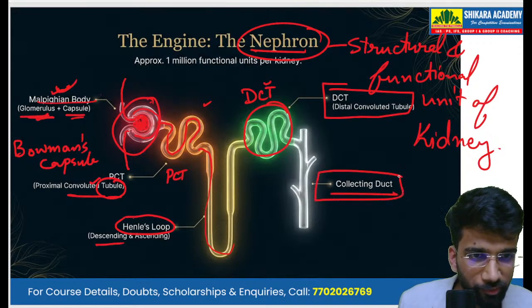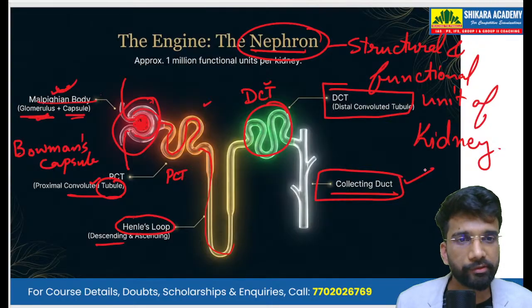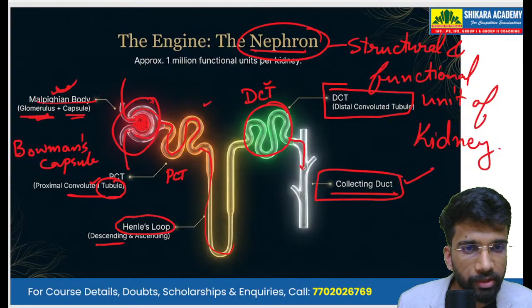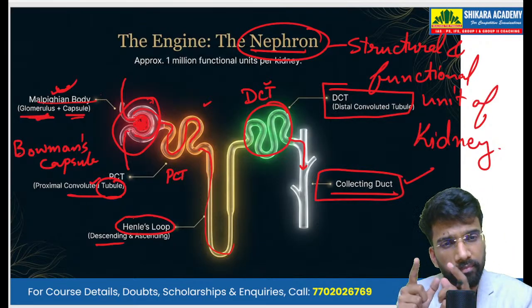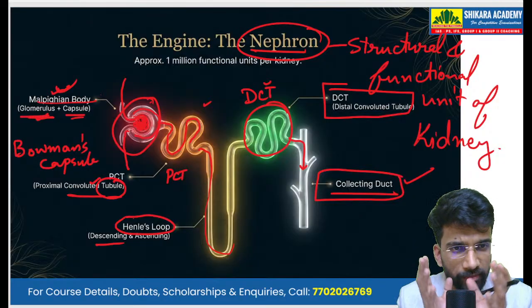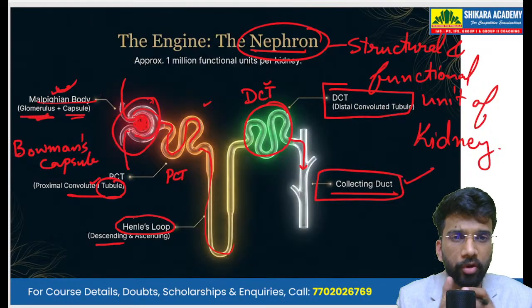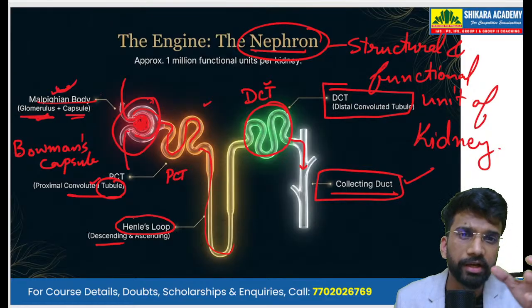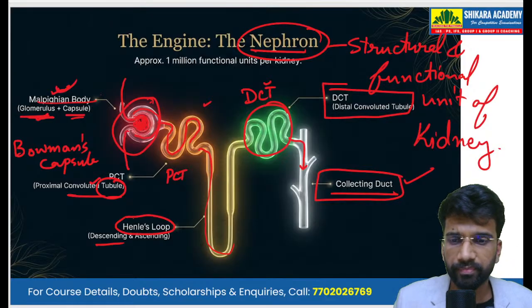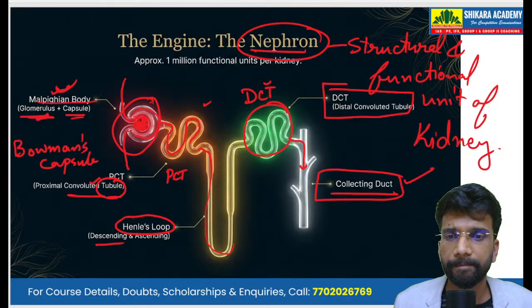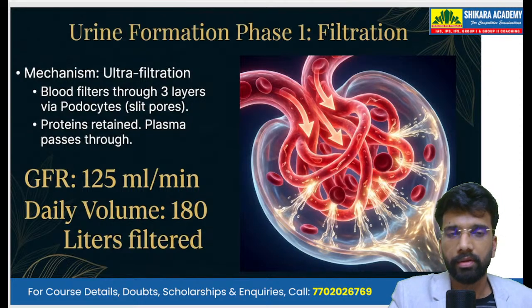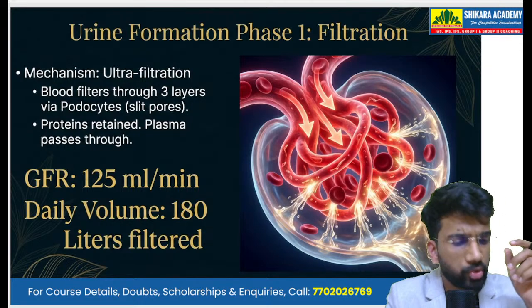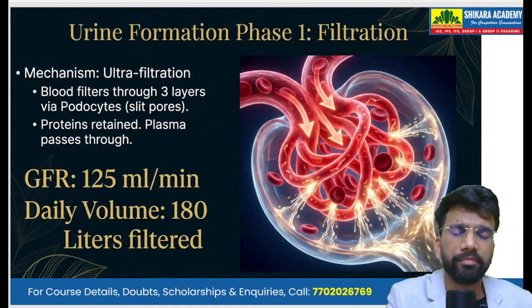The urine that is formed is ultimately dumped into the collecting duct, and the collecting ducts of many nephrons merge to form a single collecting duct, and that ultimately drains into the ureter. The ureter then fills up the urinary bladder, and through the urinary bladder we expel the urine.